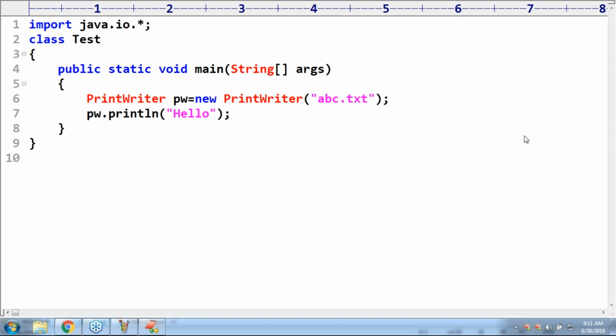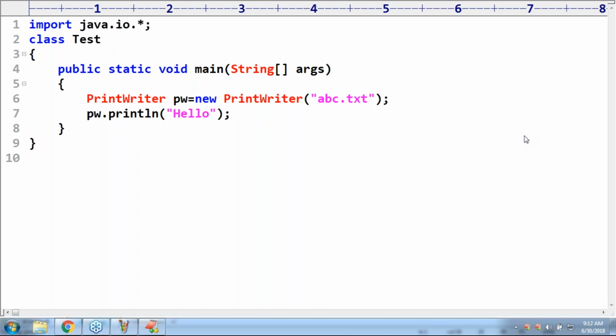Can you please tell whether the code is going to compile or not? I'm only asking about compilation. Hey compiler, can you please compile this code? Is the code going to compile or not? No.